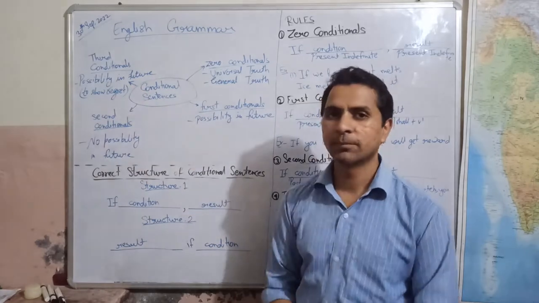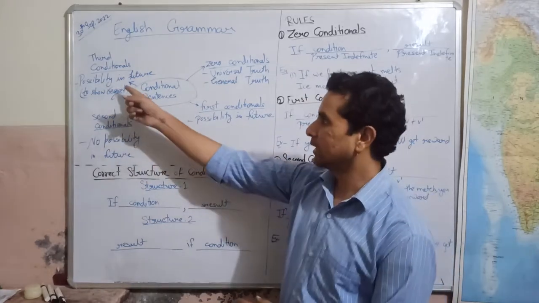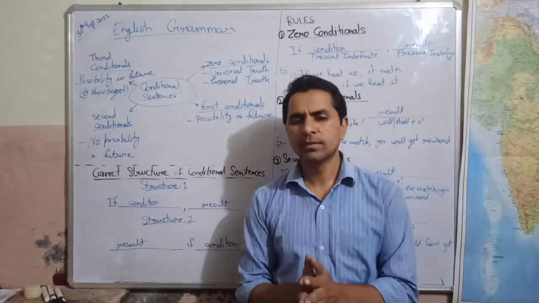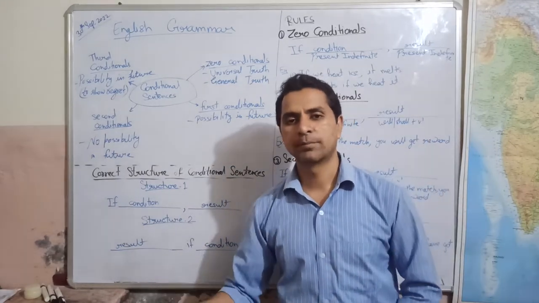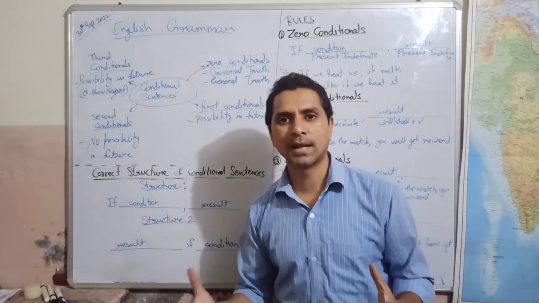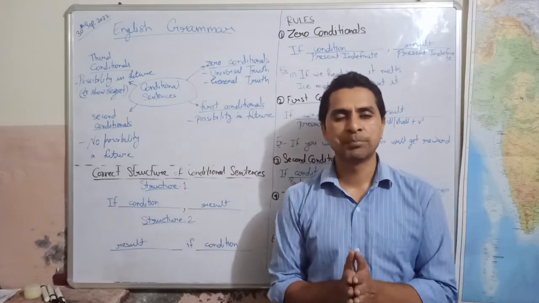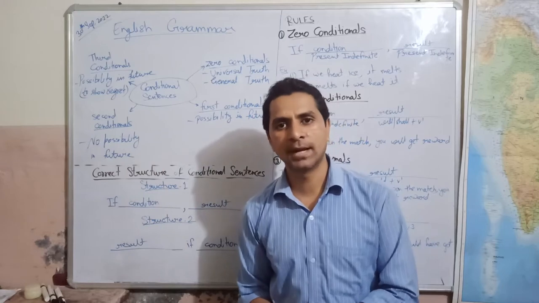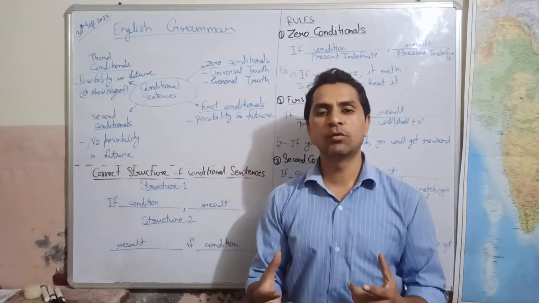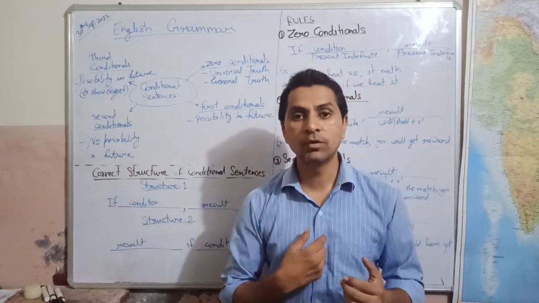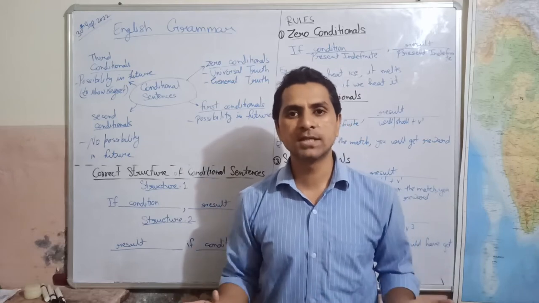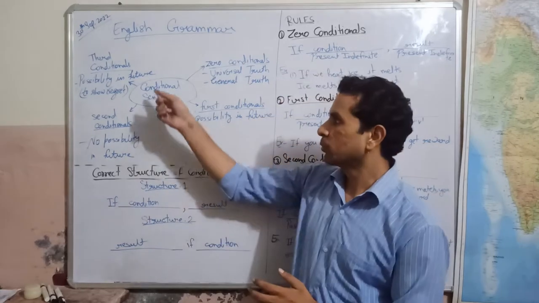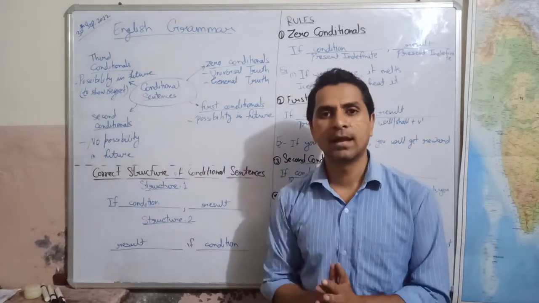Now let's move to the third conditionals. In third conditional, there is possibility in future, but this is a regret. Regret means, if I say, if Raman had played well, we would have won the match. What is the condition? If Raman had played well.